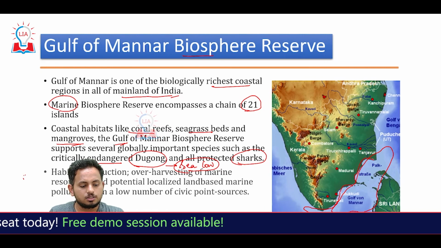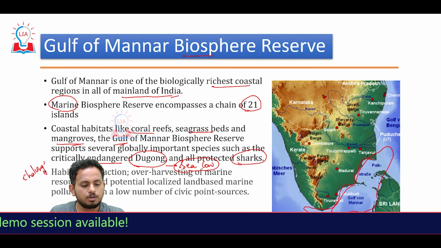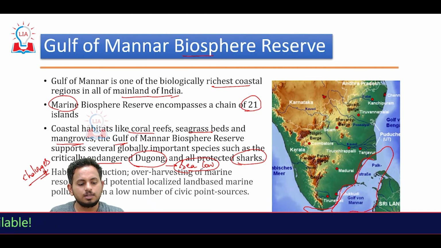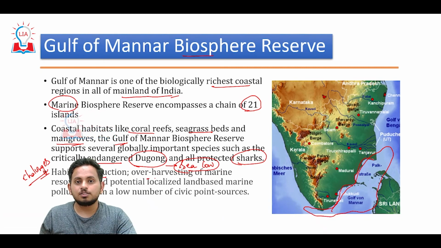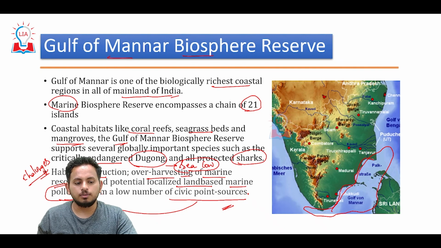What are the challenges that the Gulf of Mannar Biosphere Reserve is facing as of now? The first one is habitat destruction, and next is overgrazing because of the livestock rearing of marine resources. Marine resources have been grazed, and there is potential localized land-based marine pollution. Pollution is something that is greatly affecting the biodiversity, and this is the same case with respect to Gulf of Mannar Biosphere Reserve as well. And low number of civic point sources. This is the reason for pollution, and because of the pollution, Gulf of Mannar Biosphere Reserve is threatened because it is facing some problems.